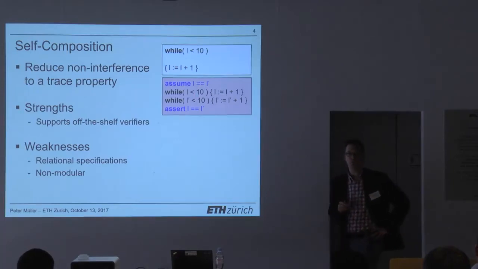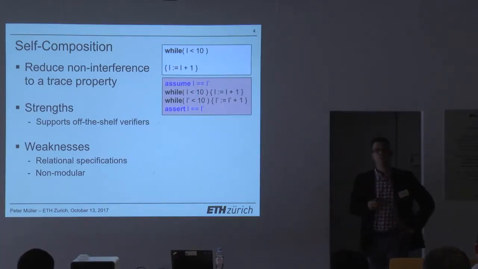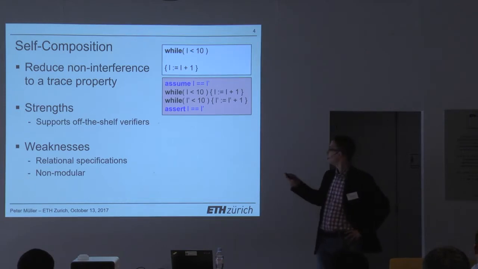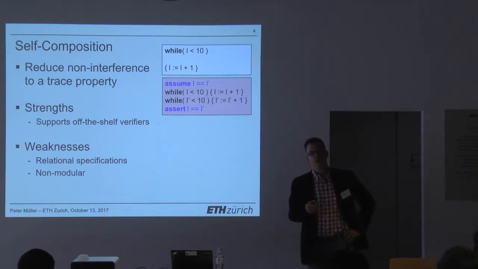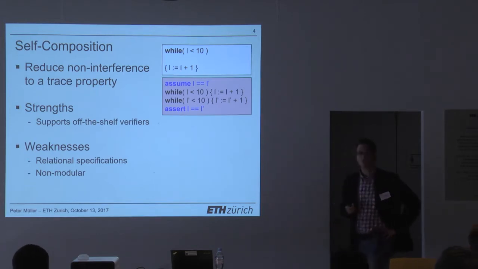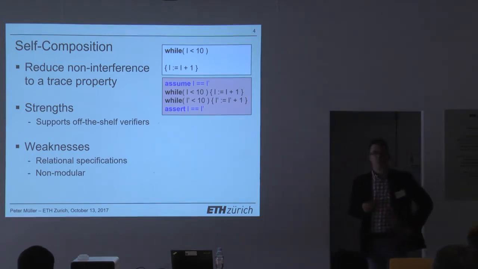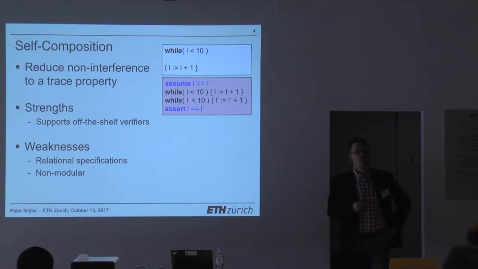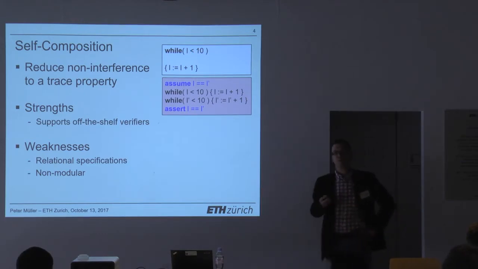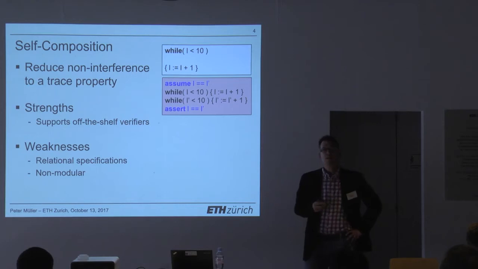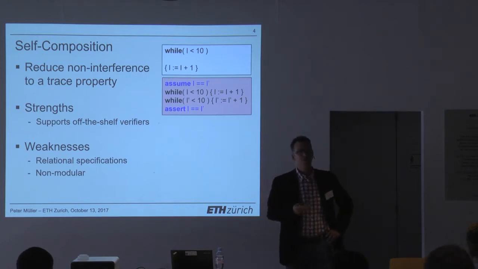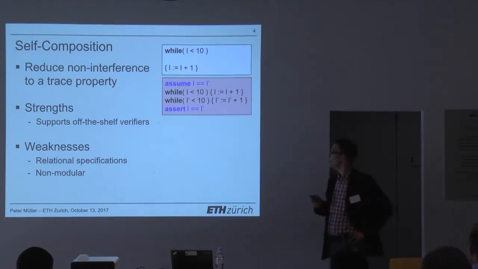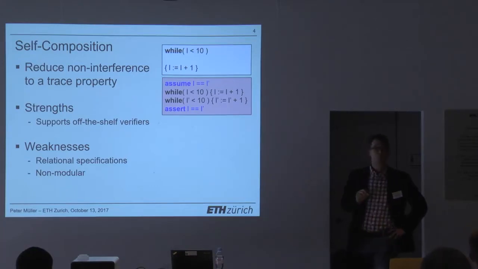However, if you actually want to do that, like for this particular example, then you would need loop invariants that tell you something about how these while loops manipulate L. And if you want to actually prove this for this example, you would need a very exact specification of L. So what you would need to know is precisely that if L was less than 10 initially, then it will be 10 after the loop. And if it was greater or equal 10 initially, then it will be the same as the original value. And only if you have such a precise specification, then you can actually verify this property.